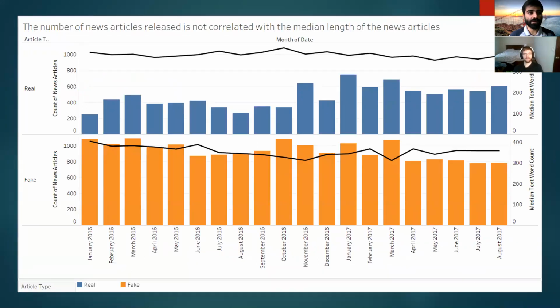And finally, we tried to see if we could find some correlation as to whether, if the number of news articles goes up, it means that people are releasing a lot of short fake news articles. But we didn't see any correlation there.